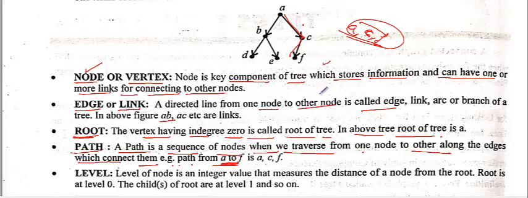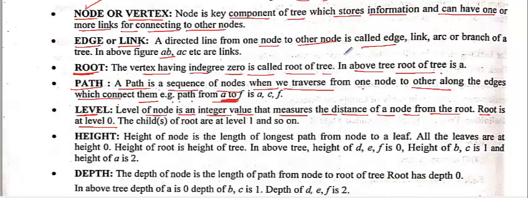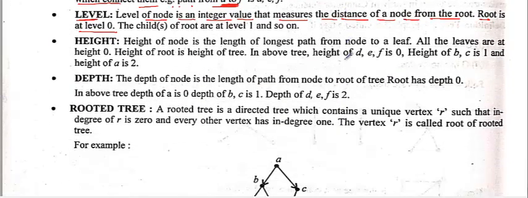Okay, another is the level. A very important thing. The level of a node is the integer value that measures the distance of a node from the root. The root is at level 0, means the root has level 0. The children of the root are at level 1, and so on. D is at level 2, E is also at level 2, and F is also at level 2. So we have finished up to level.